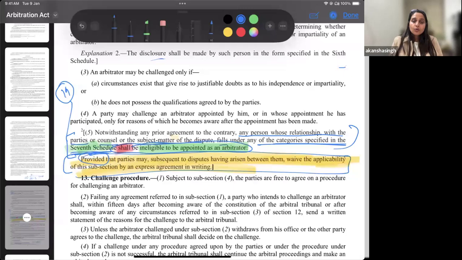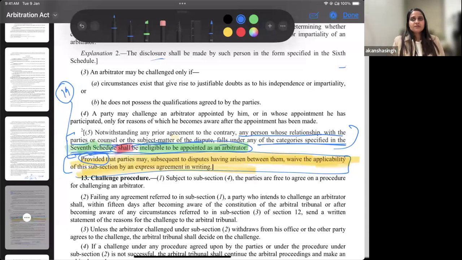So that is where the role of the proviso comes into the picture. What does the proviso say? It says, provided that the parties may, subsequent to disputes having arisen between them, waive the applicability of this subsection by an express agreement in writing. What is happening here? Understand. This is where the overlapping of the 19 categories can be answered. That if after the dispute has arisen between us, not before that, you have decided this will not be invoked, if after the dispute has arisen between us we want to waive the applicability of this subsection.